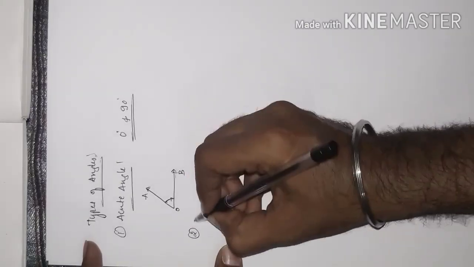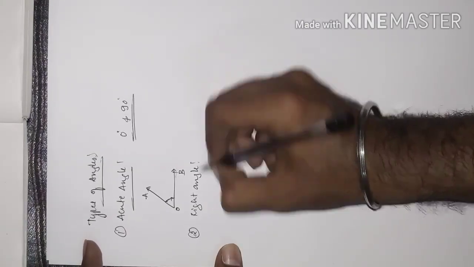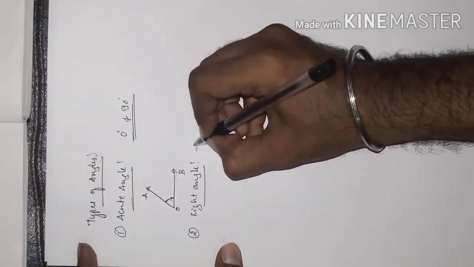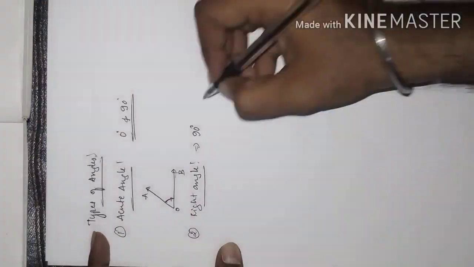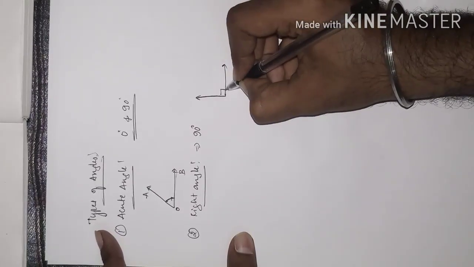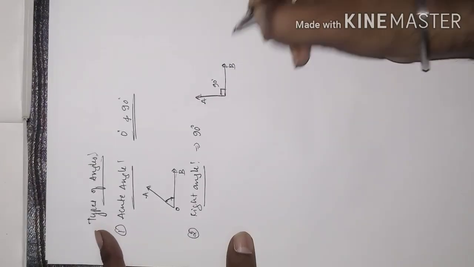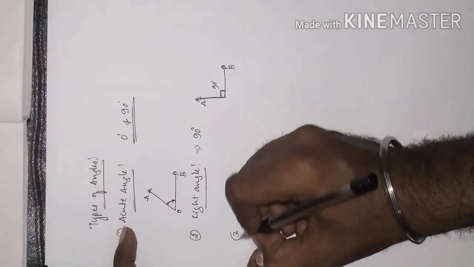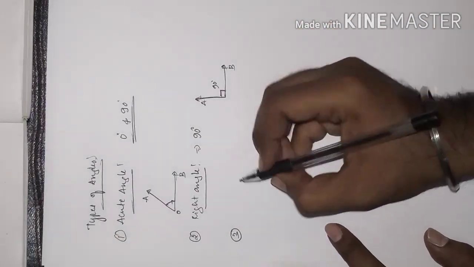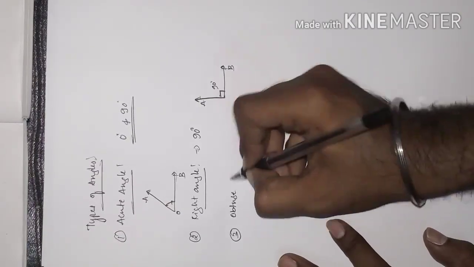The next one is the right angle. The name itself says it: a right angle means exactly 90 degrees. The angle which measures exactly 90 degrees is said to be a right angle. You learned it in earlier classes, so no need to repeat again and again. Next, the obtuse angle.